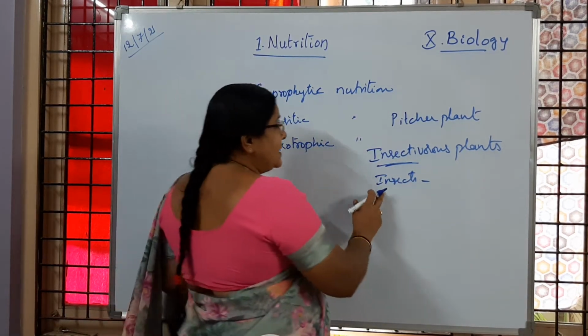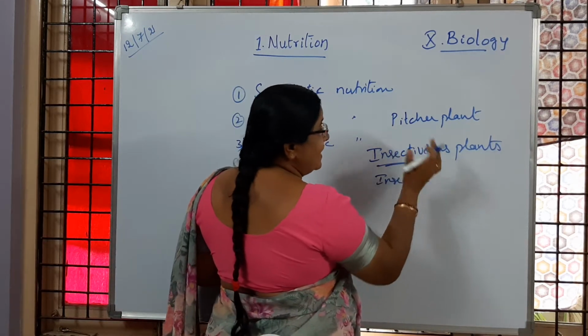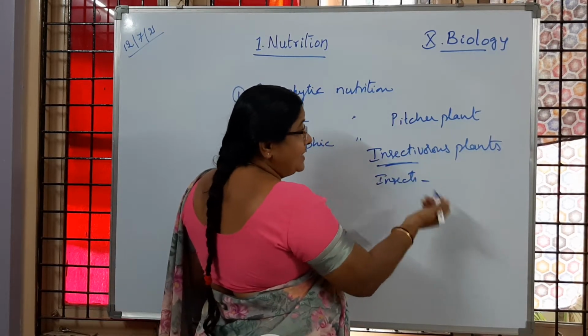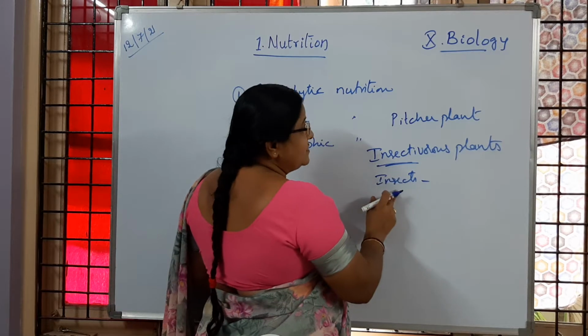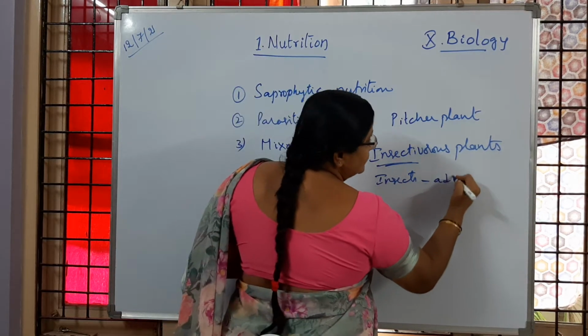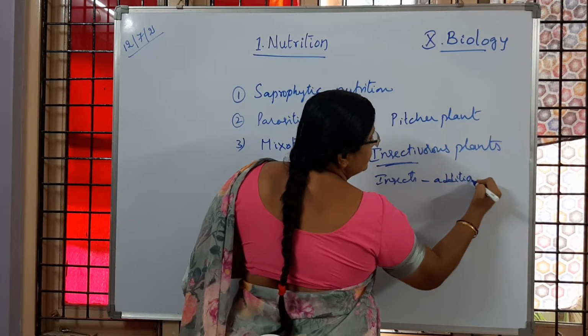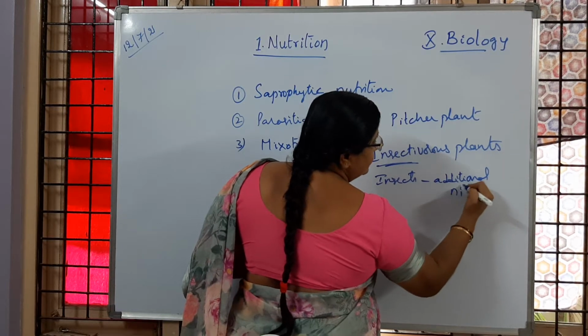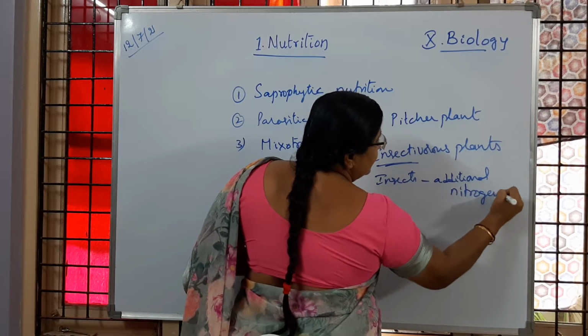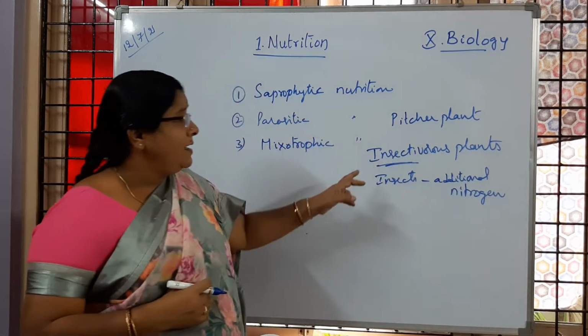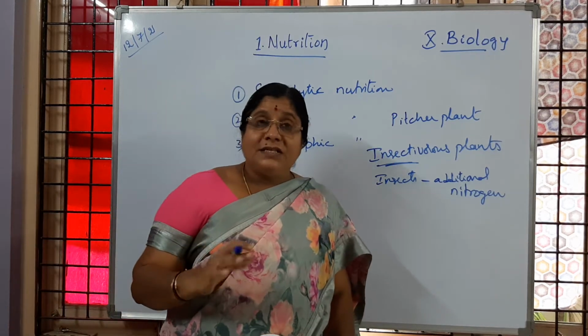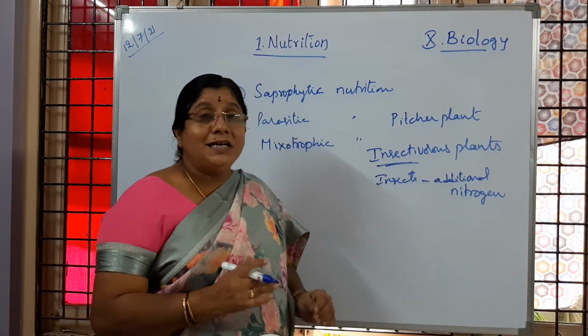Why are the pitcher plant or Utricularia depending on these insects? For additional nitrogen. To get additional nitrogen, these insectivorous plants are depending on insects.